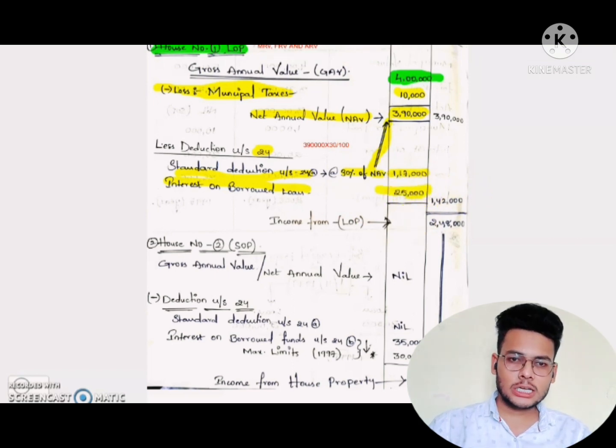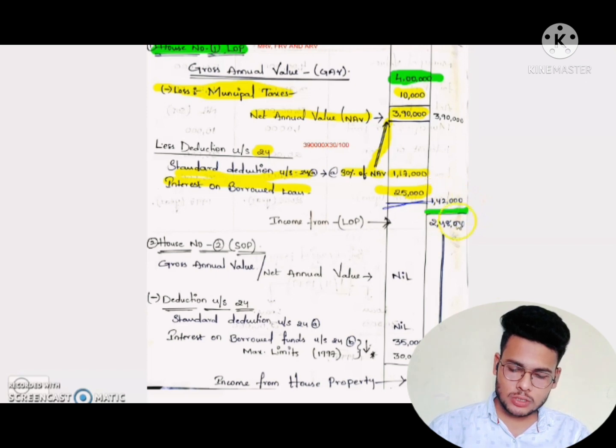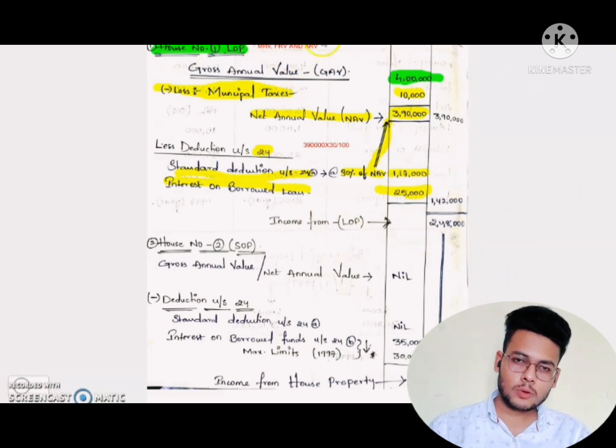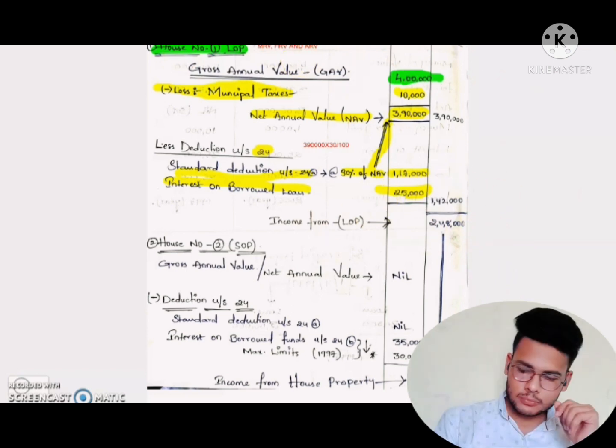So no need to reduce anything; directly we take the interest, that is 25,000. We add it and get 1,42,000. After adding, we deduct the deductions from the net annual value: 3,90,000 minus 1,42,000 is 2,48,000. Clear?